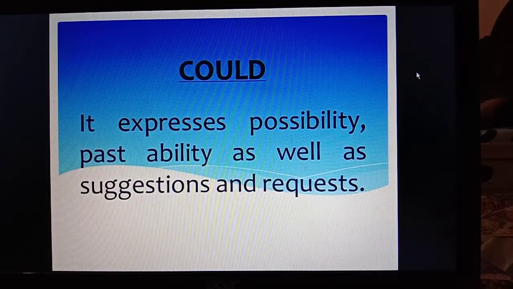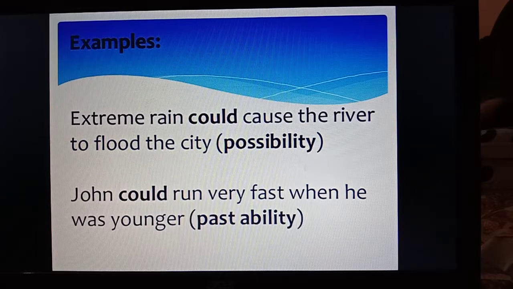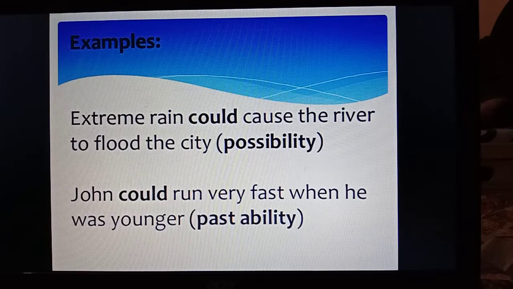Could, it expresses possibility, past ability, as well as suggestions and requests. So past ability, possibility, suggestions, and requests can be expressed through the use of could. These are the examples. Extreme rain could cause the river to flood the city. This is the possibility, and could is used here to express possibility of flood in the city due to the rain.